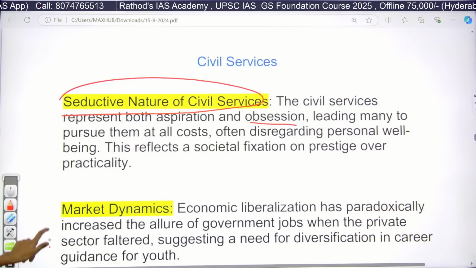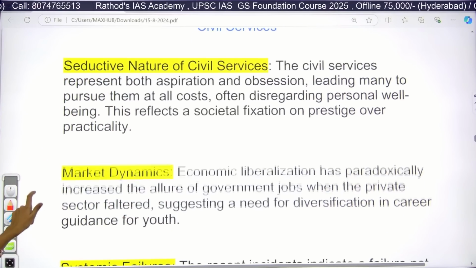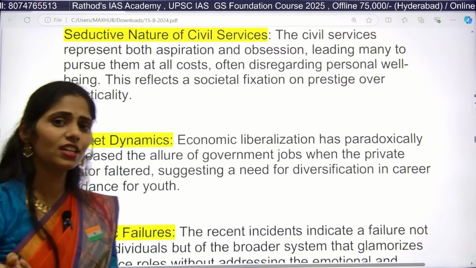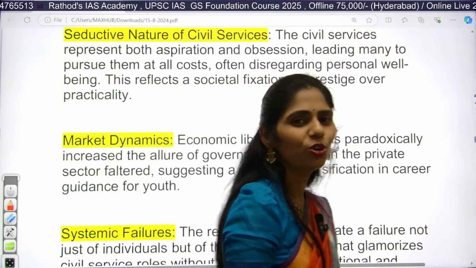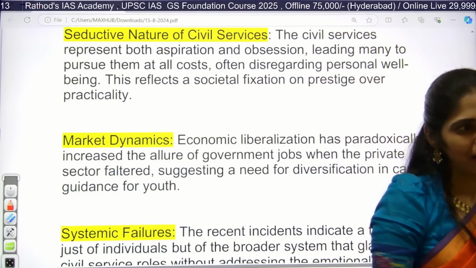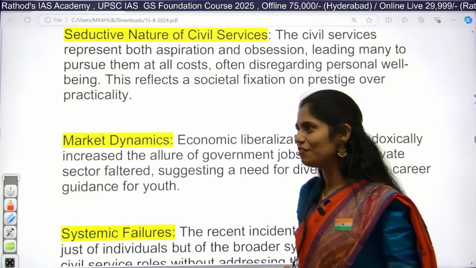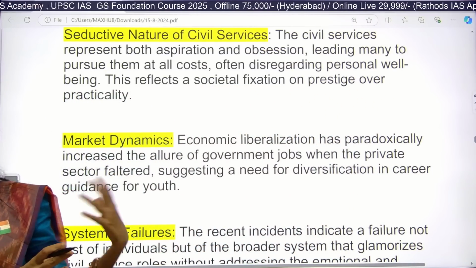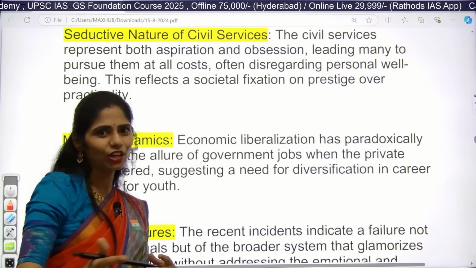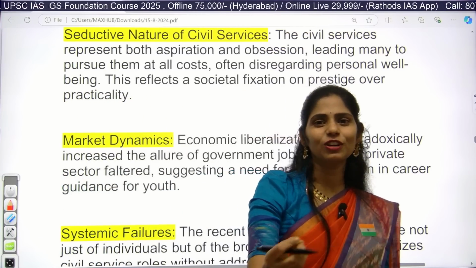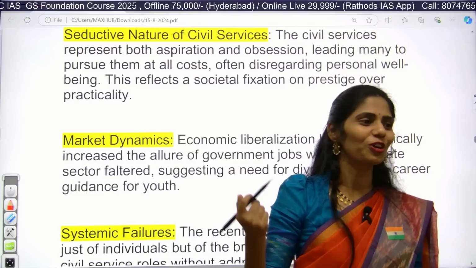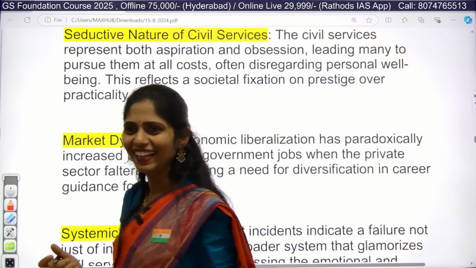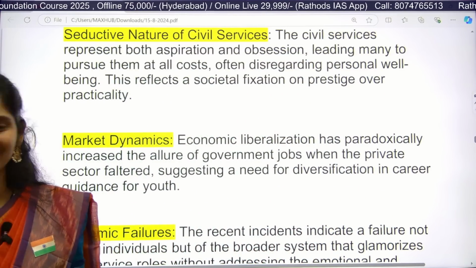If you see the market dynamics and compare private jobs and government jobs, who has more craze? Government job. Yesterday I saw one image: a private employee getting a 70,000 salary sits looking glum, but a government employee, even getting 25,000 rupees salary, is enjoying his life. You only posted that, I think, right?